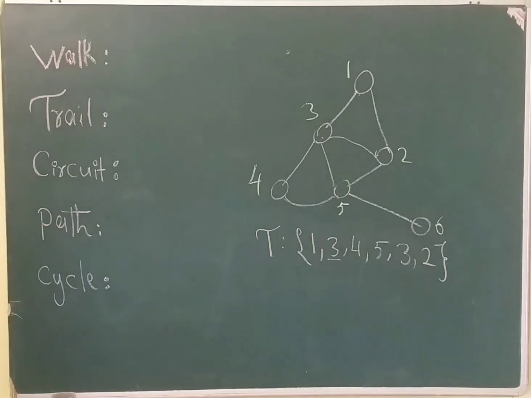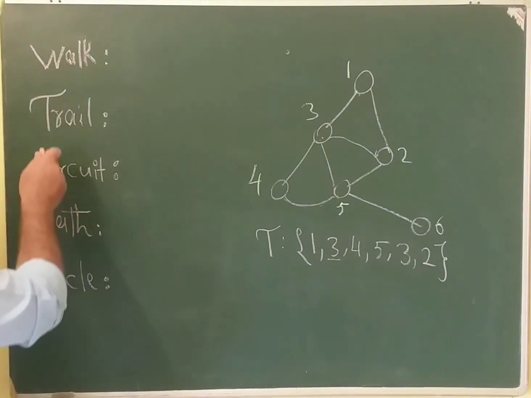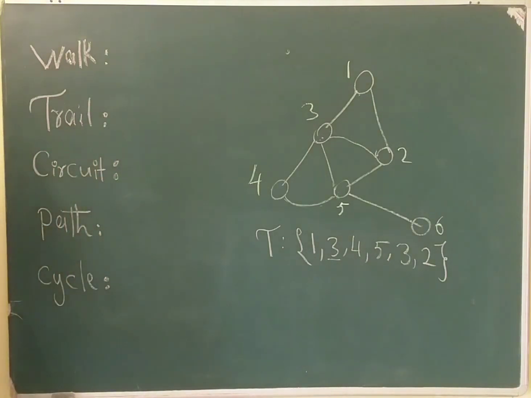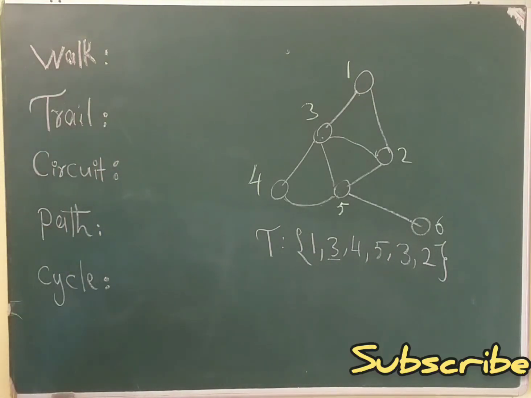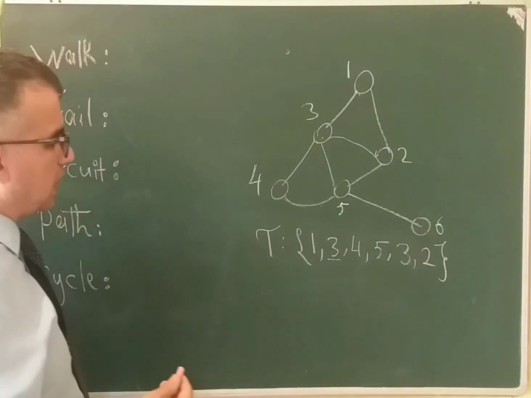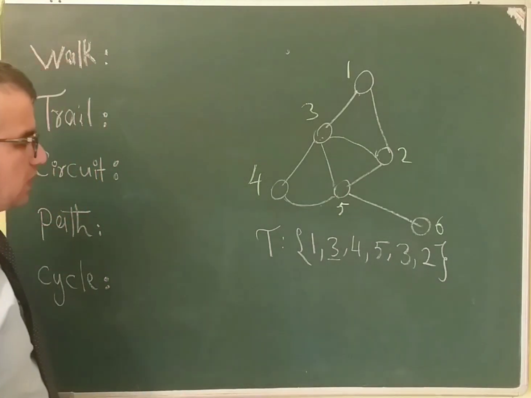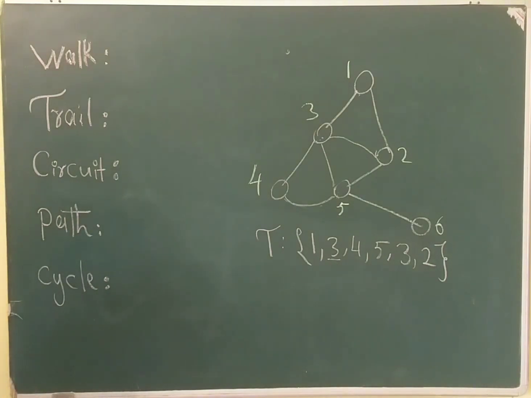It means a circuit is a closed trail. As we said, in a trail we can repeat a vertex, but we are not allowed to repeat an edge. A closed trail we call a circuit.